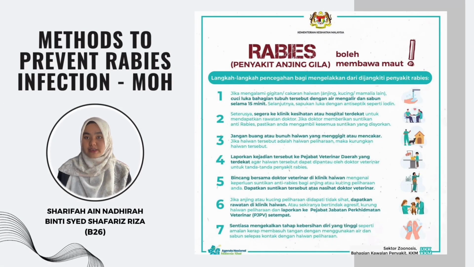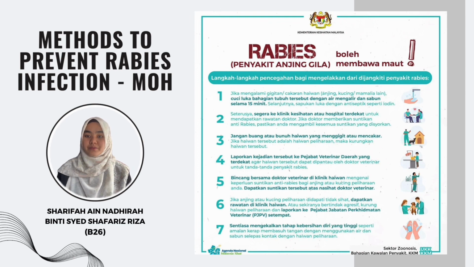We are from Group 6 and we will present to you methods to prevent rabies infection. For your information, rabies is one of the diseases that is getting worse day by day. The common risk that occurs when someone is infected by rabies virus is the risk of death. This is because this risk started after someone was bitten by an animal that has the tendency to transmit the